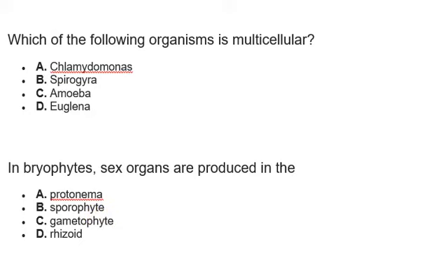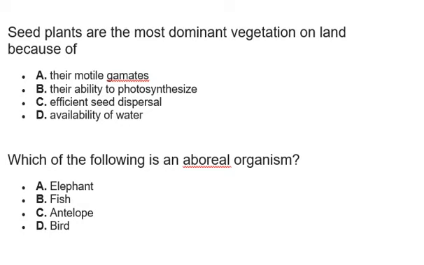So then let's move on to question number 5. Seed plants are the most dominant vegetation on land. Now why are seed plants dominant, more abundant on land? The reason is very simple. First, let's look at the options.